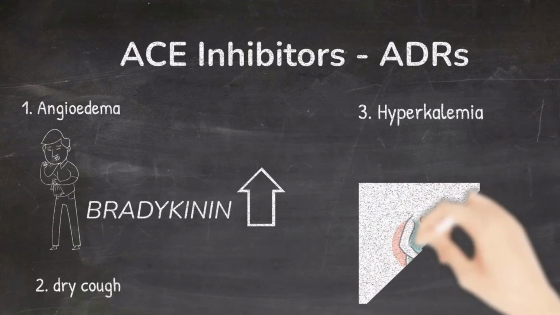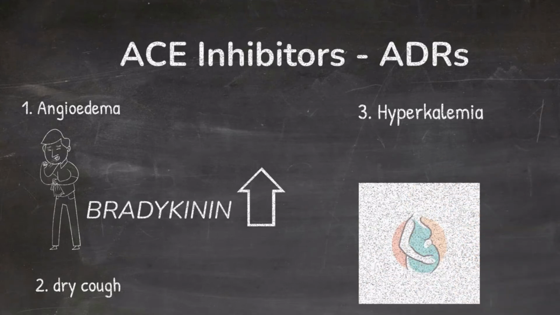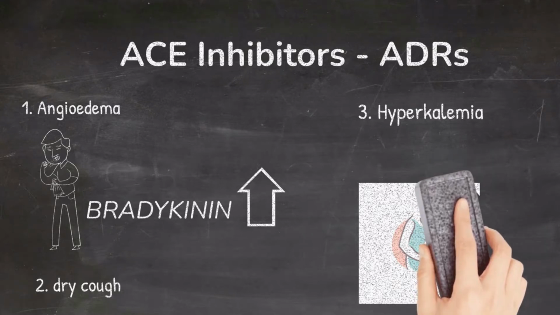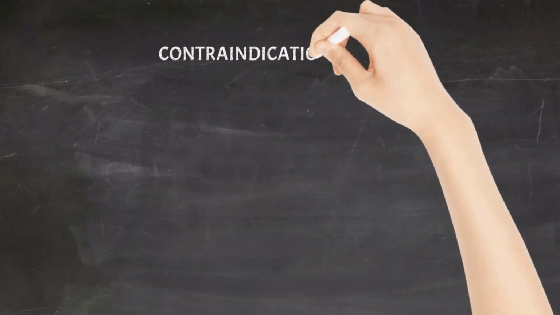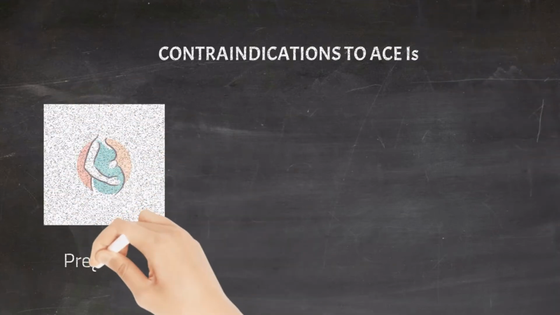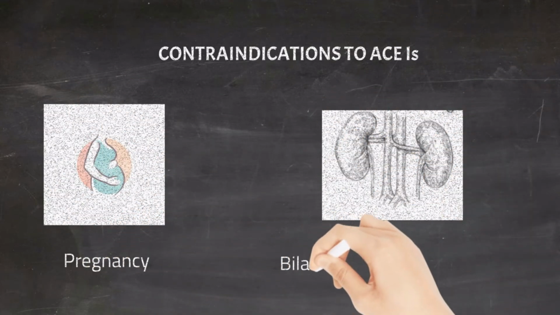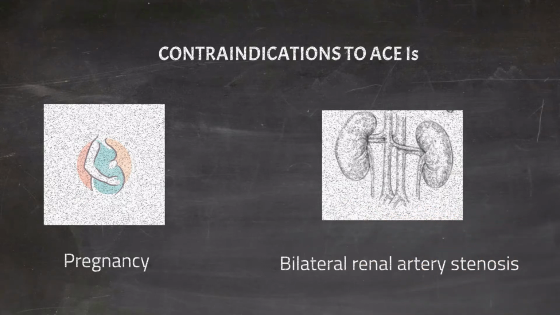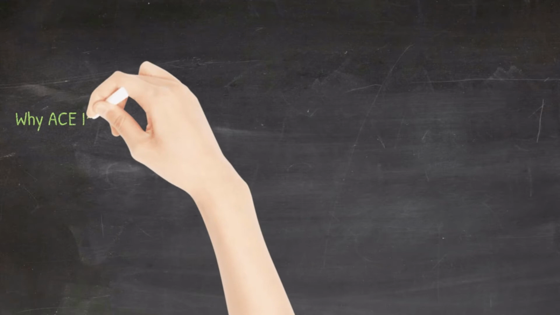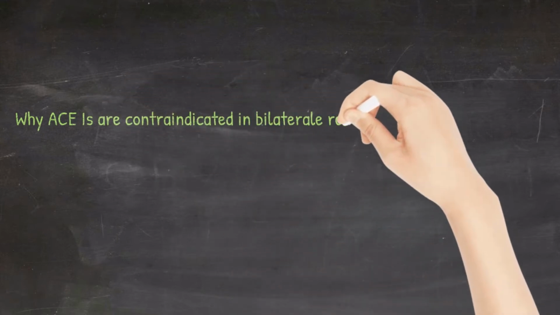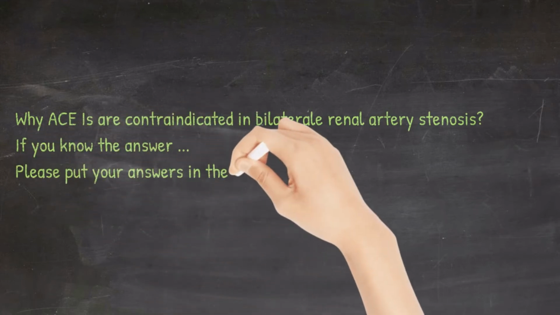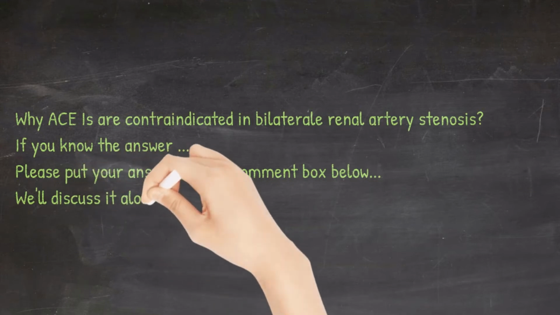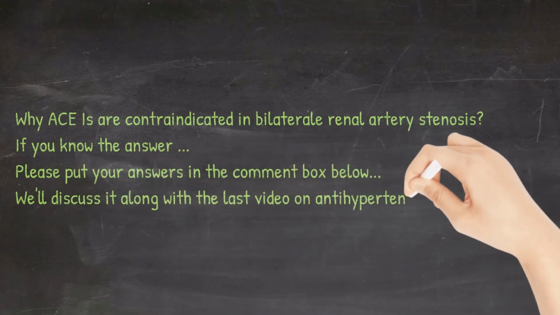I've seen many students write that ACE inhibitors are safe in pregnancy. So please note that ACE inhibitors are contraindicated in pregnancy. Contraindications to ACE inhibitors include pregnancy and bilateral renal artery stenosis. Remember, unilateral renal artery stenosis is not a contraindication to ACE inhibitors. If you know the answer why ACE inhibitors are contraindicated in bilateral renal artery stenosis, please put your answer in the comment box. I'll discuss the answer in detail in my last video on antihypertensive drugs.